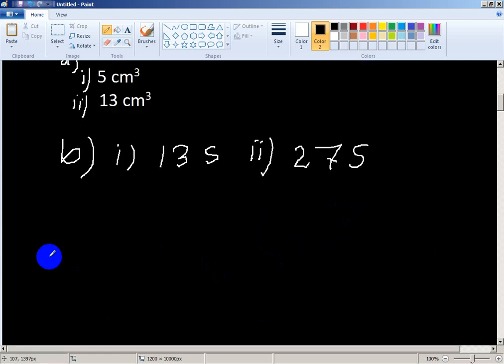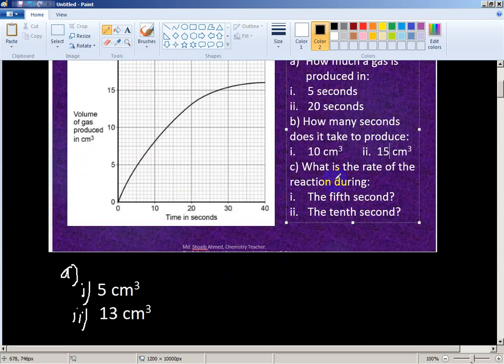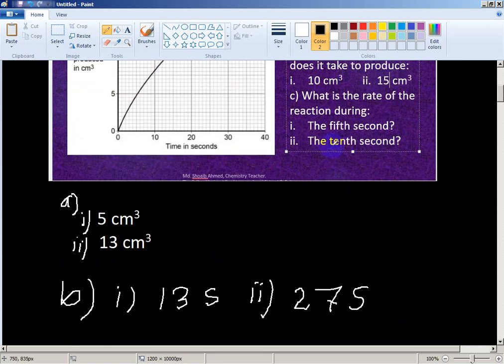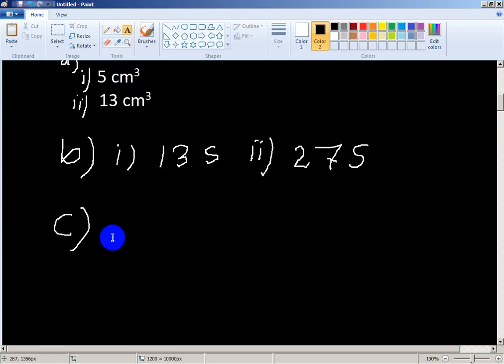Okay, now question number C. What is the rate of the reaction? Do you know what the rate of reaction is?